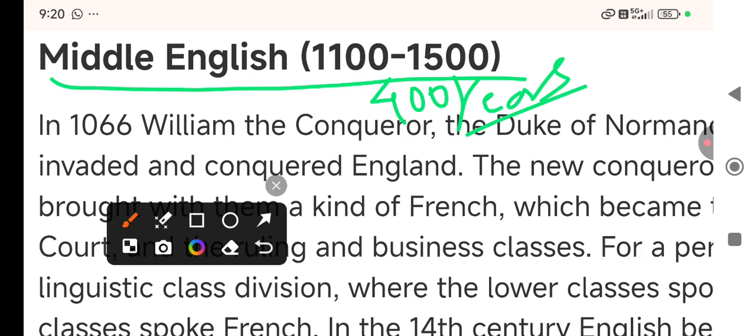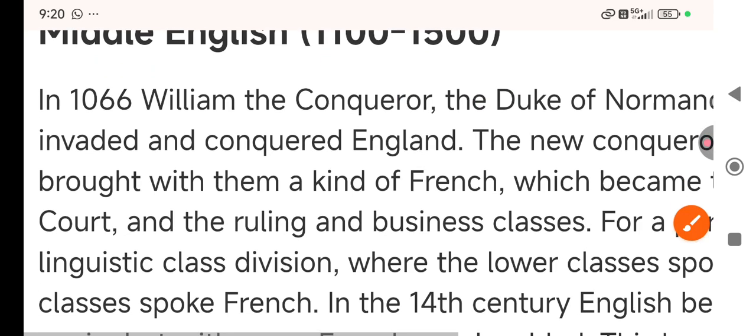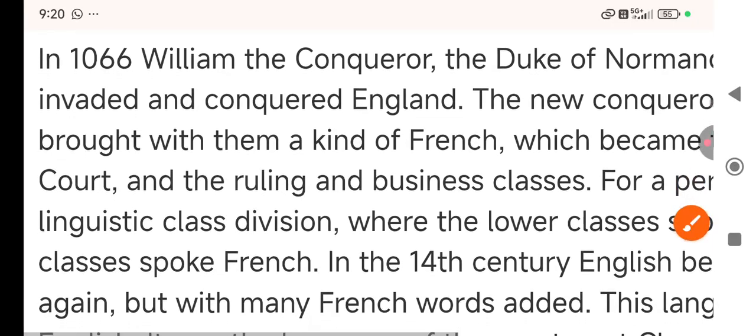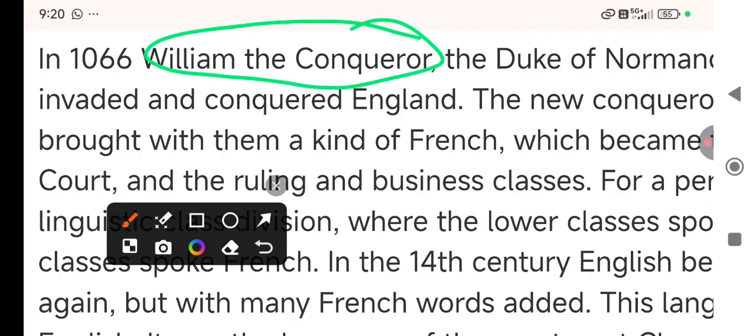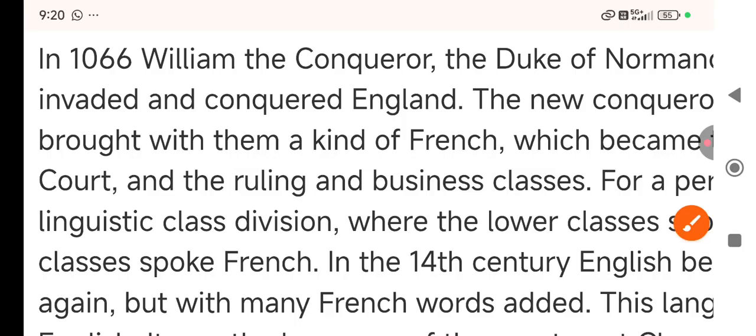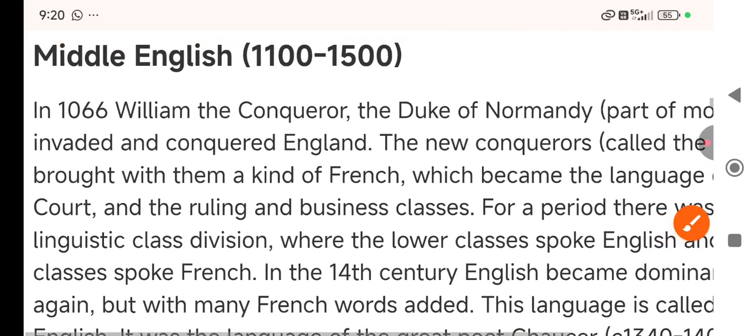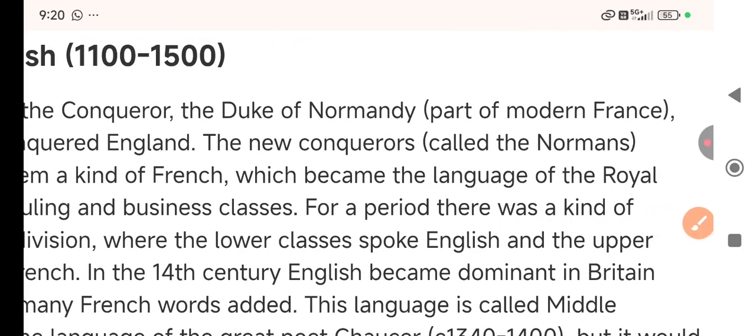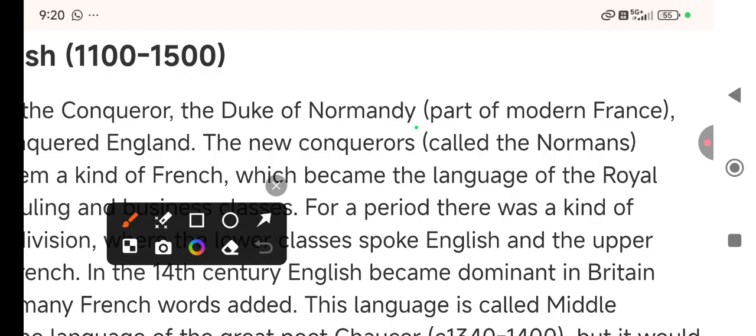What changes occurred? In 1066, William the Conqueror, the Duke of Normandy, invaded and conquered England. That's part of modern France, right?